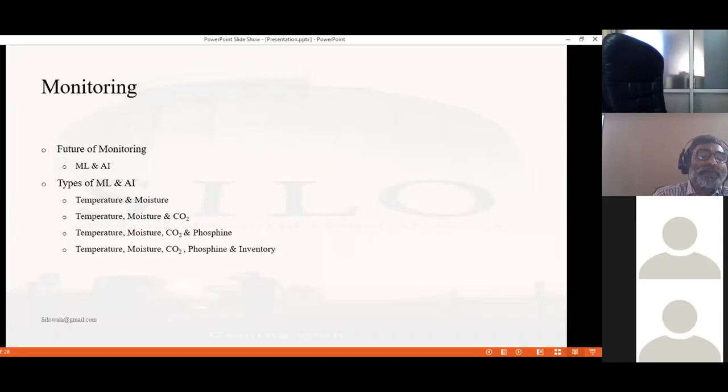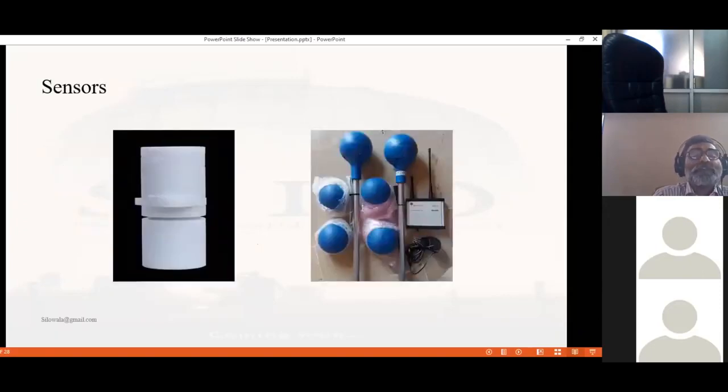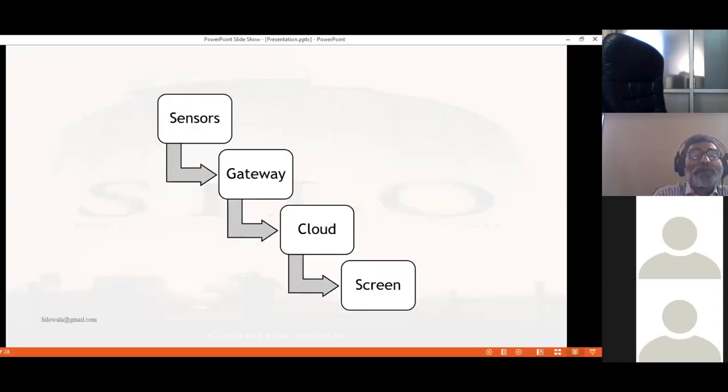These types of sensors may monitor your inventory of the grains. That is also very critical for millers and industrialists. These are the sensors of today. These are being used for monitoring of grains successfully. This is how it works.